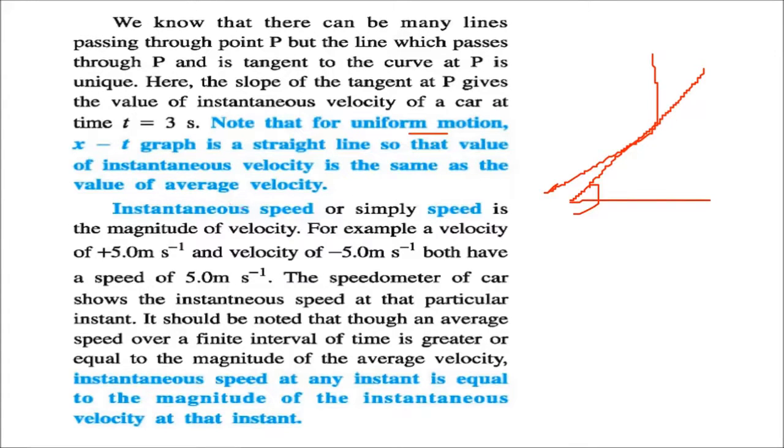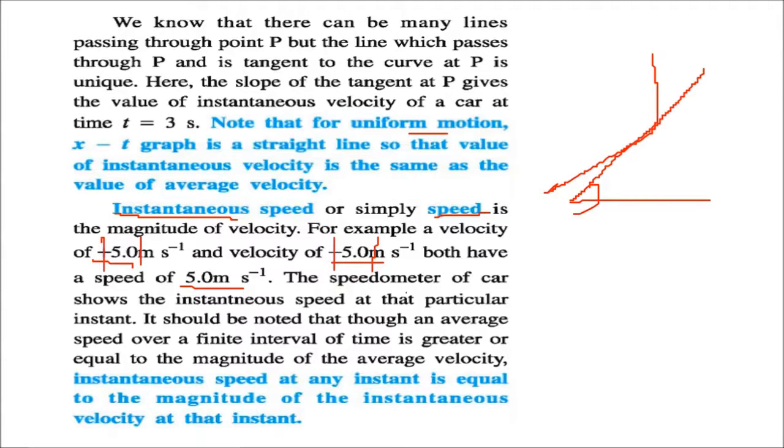In instantaneous speed, here we'll just ignore 'instantaneous' and call it speed. This is the magnitude of velocity. For instance, a velocity of plus 5.0 meters per second and a velocity of minus 5.0 meters per second both have a speed of 5.0 meters per second, because speed has no sign, only magnitude. So we have to take the magnitude of this.